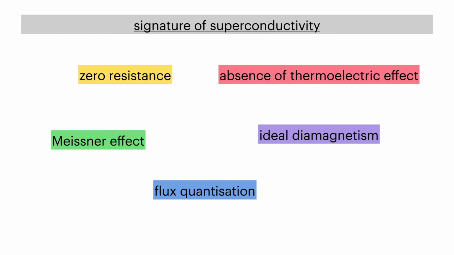Because this is a basic signature of superconductivity, it is not classified as type 1 or type 2; it is given as a general signature of superconductivity. So I think it will show for type 1 also, but if there is any confusion, we can check it later.